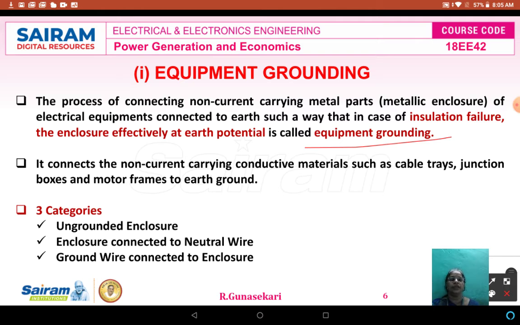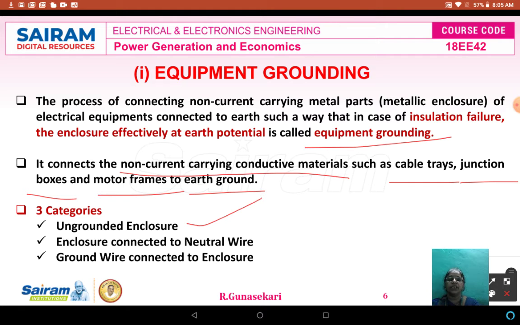or equipment earthing. Equipment grounding connects non-current carrying conductive material such as cable trays, junction boxes, and motor frames to the ground or earth. There are three different categories of equipment grounding. One is ungrounded enclosure.